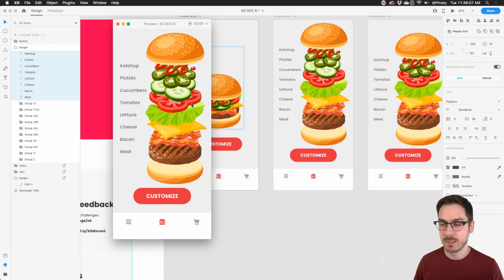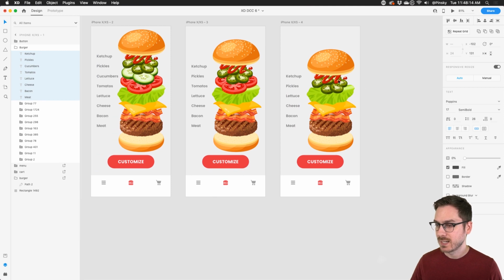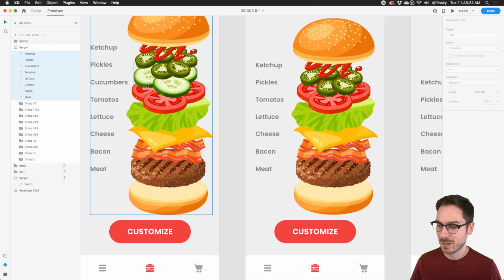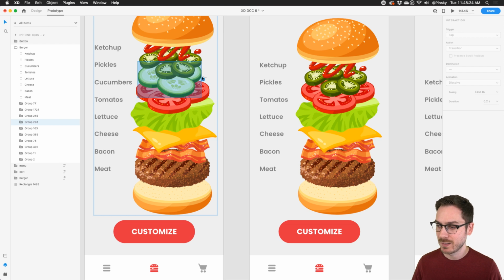So now that that's done, we've exploded this burger. We want a user to be able to drag specific elements and ingredients off because they don't want those, right? So in this case, we want to start with pickles. Was it pickles? I think it was pickles, right? No, it was cucumbers. We don't want cucumbers. So I'm going to select the cucumbers layer right here. There we go. And drag this over to the third artboard.